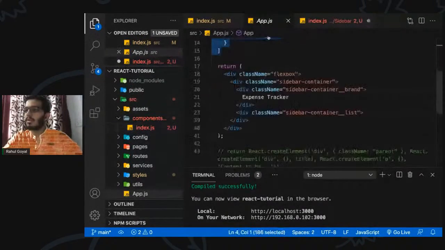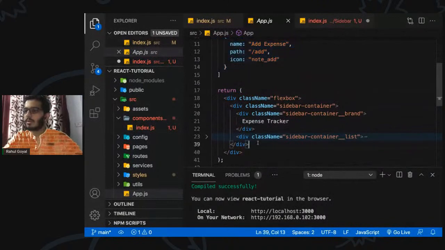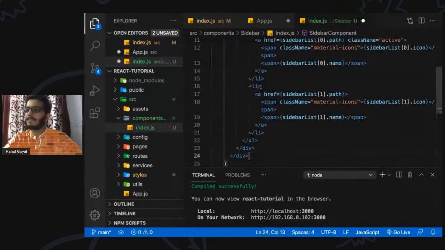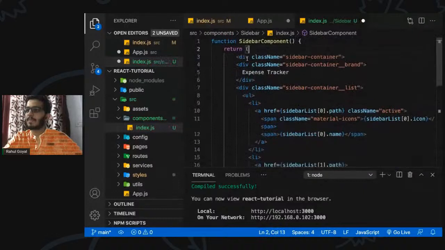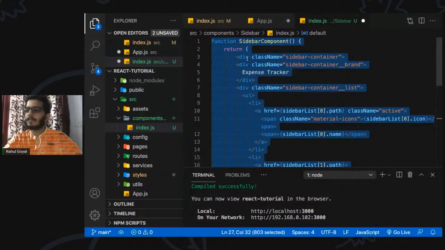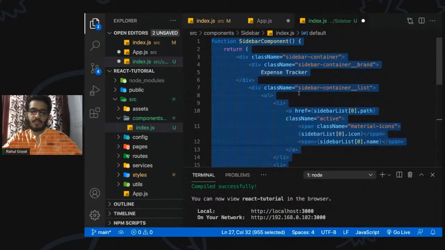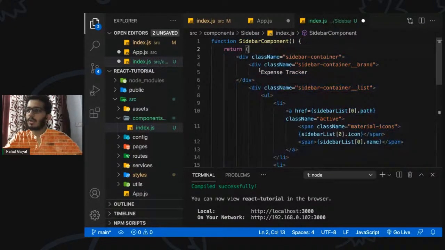So now we can cut all the code from here and put it in. You can format the code by installing the plugin. Now let's save it.